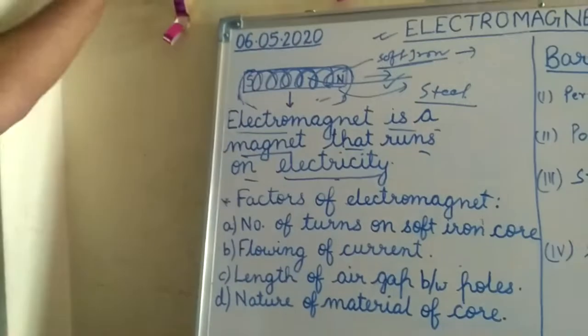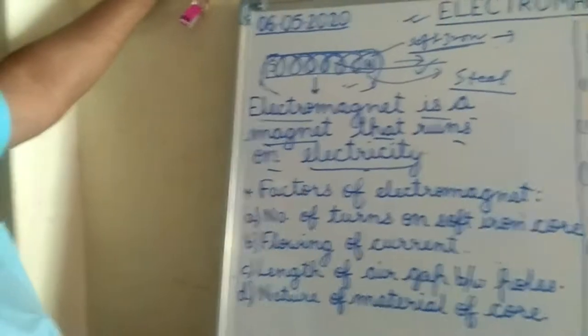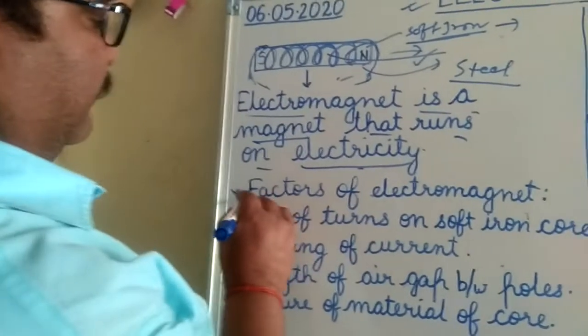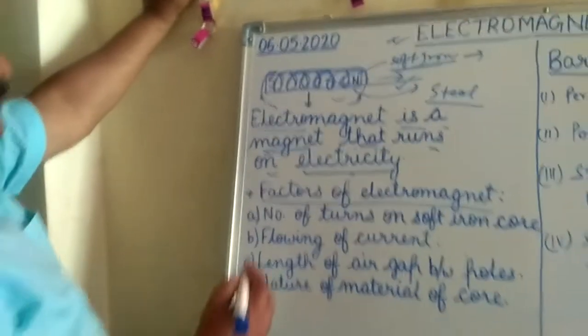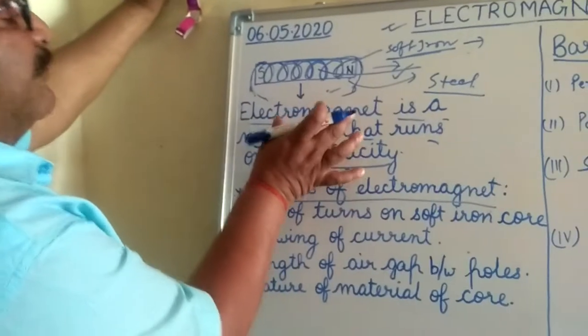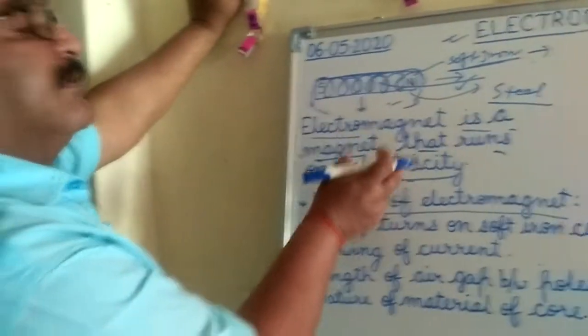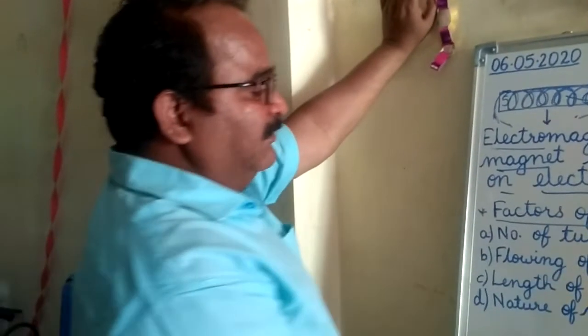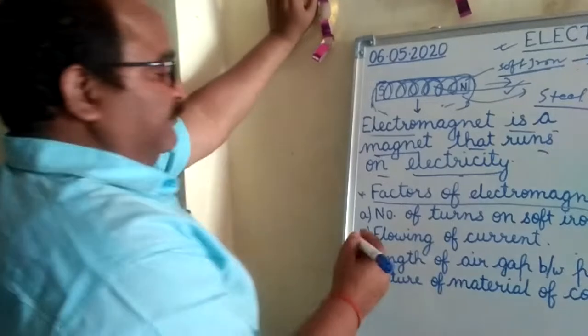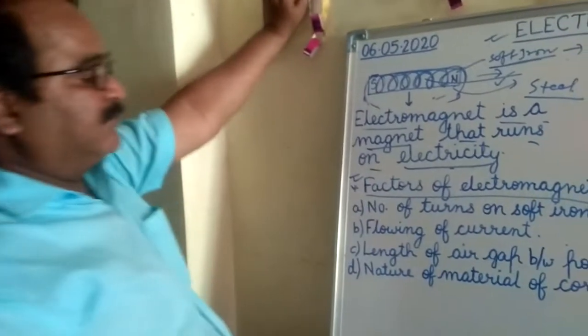It has many uses and a lot of importance here, and that's why we discuss its factors also. Because the electromagnet is a temporary magnet, it has many good things. How does it become a good thing?